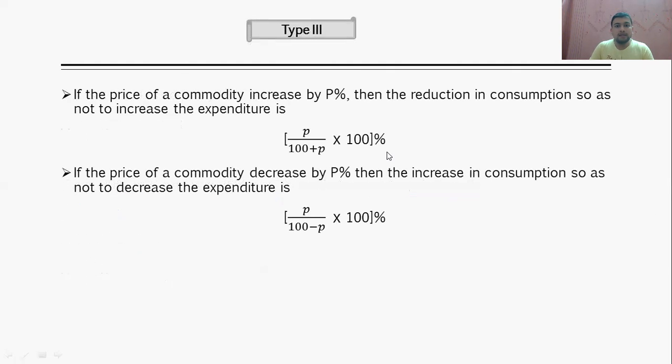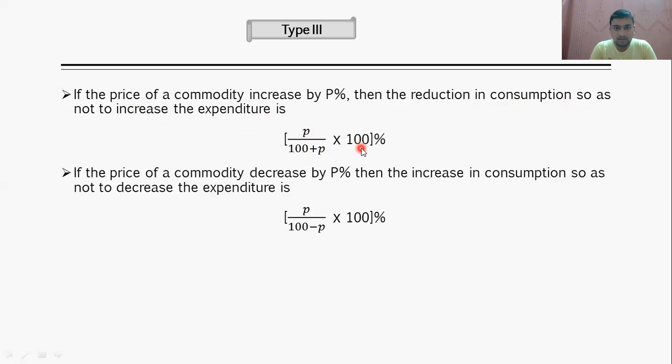Now, let us see type 3 problem. If the price of a commodity increases by P percentage, then the reduction in consumption so as not to increase the expenditure is P upon 100 plus P into 100.